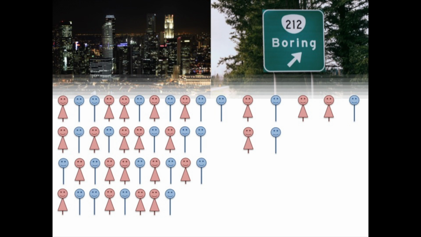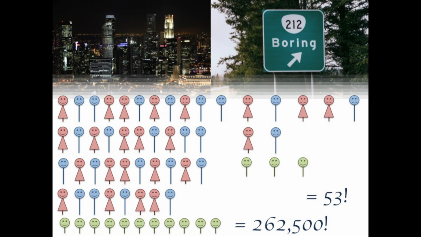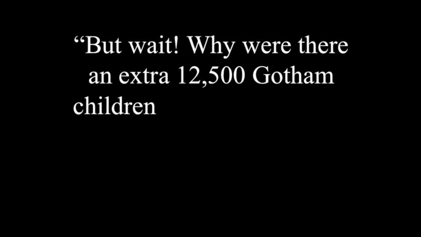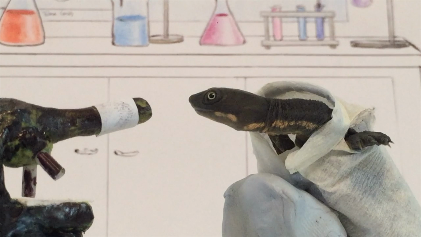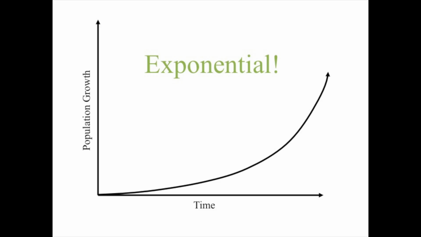If the growth rate remains constant, then we can expect 52 or 53 Boring children and 262,500 Gotham children in the second year. But wait, you might ask, why were there an extra 12,500 Gotham children born in the second year compared to the first, but only 2 or 3 more Boring children? What a great question! And the answer is that is just how we define an exponential.